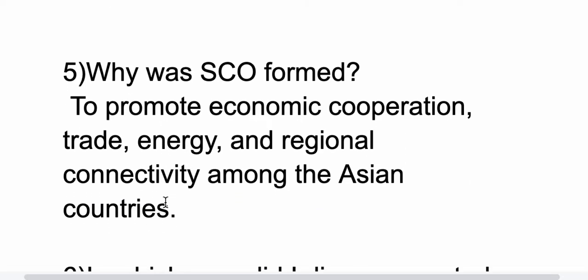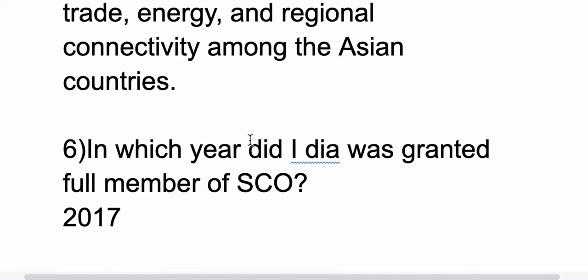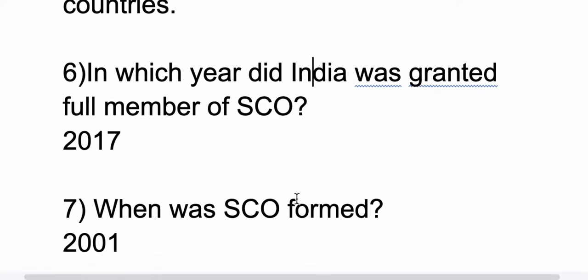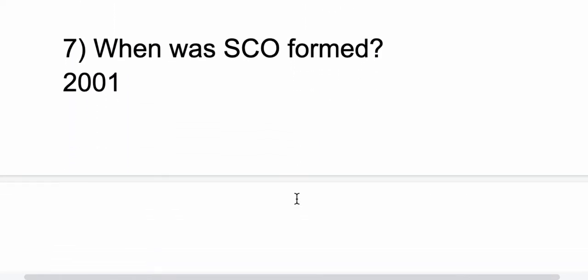Now the fifth question is, why was SCO formed? It was formed to promote economic cooperation, trade, energy and regional connectivity among the Asian countries. Now the sixth question is, in which year was India granted full membership of SCO? It is 2017. Seventh question, when was SCO formed? That is Shanghai Cooperation. It is in 2001.